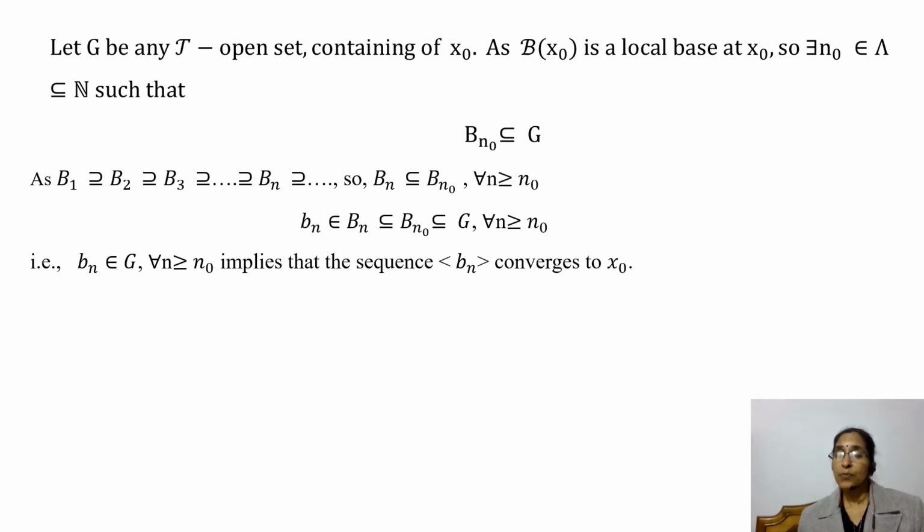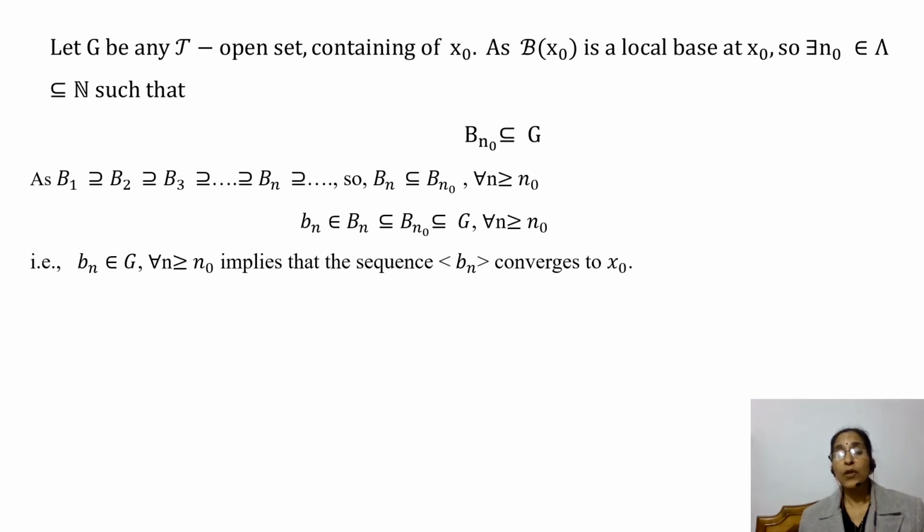But as B_1 contains B_2, B_2 contains B_3 and so on, B_n is contained in B_n0 for all n greater than or equal to n naught. And so b_n belongs to B_n, B_n is contained in B_n0 and B_n0 is contained in G for every n greater than or equal to n naught.